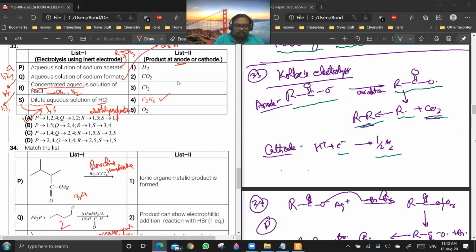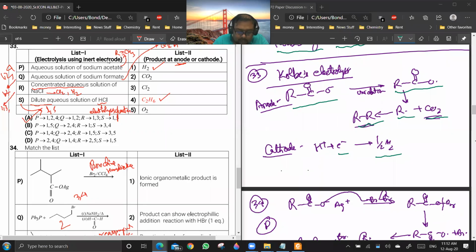So 4 will be one of the products. 1 will definitely be one of the products in all cases. So 1 is present in all the options. And 2 is also present in all the options except the last one, because it's not a carboxylic acid.